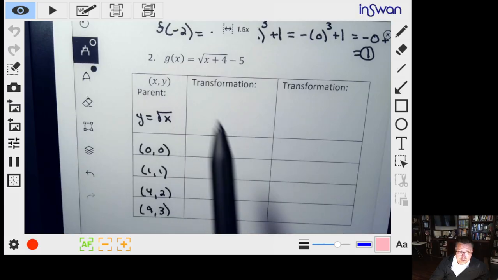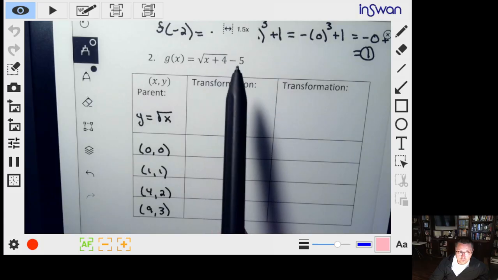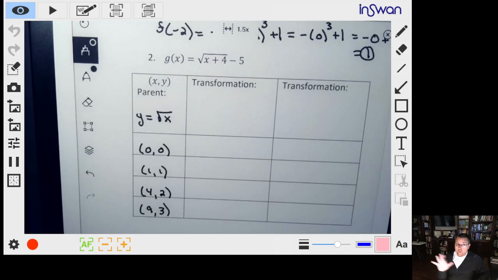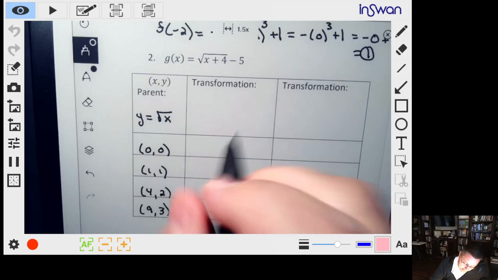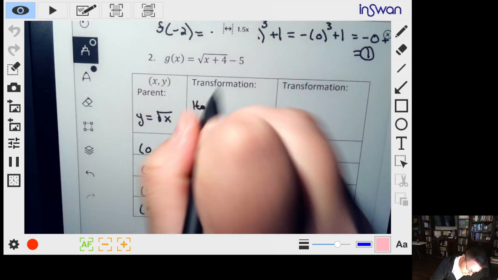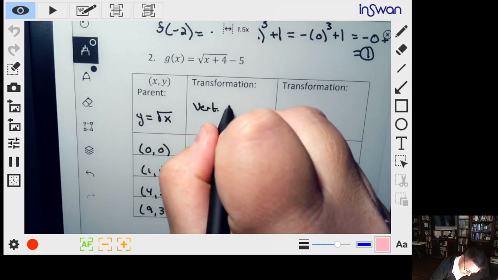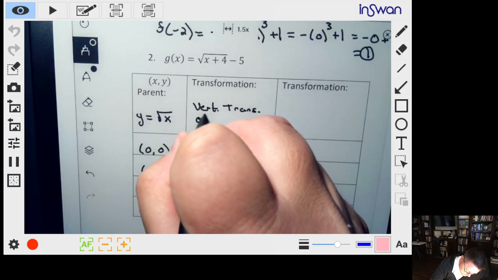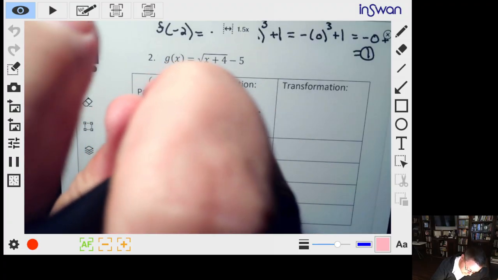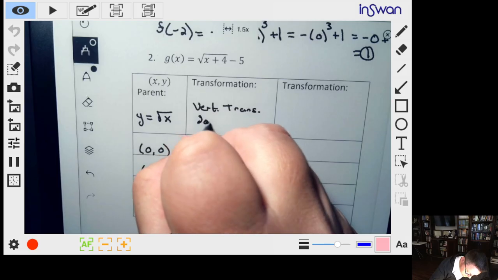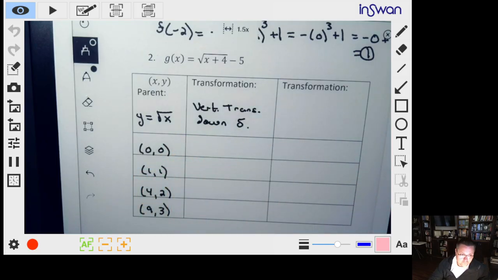So we've got two transformations here. One's the -5, the other one's the 4. They're both adding or subtracting, so they're both going to be slides of this function. So the first one on the outside is -5. So that is a vertical translation down, I'll say down 5. Okay, so everything's going to move down 5.